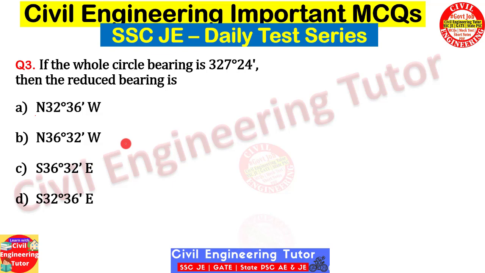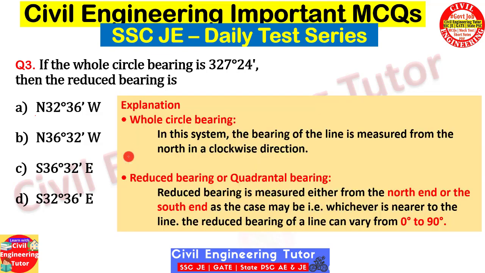I think most of you are familiar with whole circle bearing and reduced bearing, but let me explain it very quickly. Whole circle bearing is generally measured in clockwise direction from north direction, and the magnitude of whole circle bearing varies from 0 to 360 degree. Whereas reduced bearing or quadrantal bearing is generally measured from north end or south end, and the magnitude varies from 0 to 90 degree.